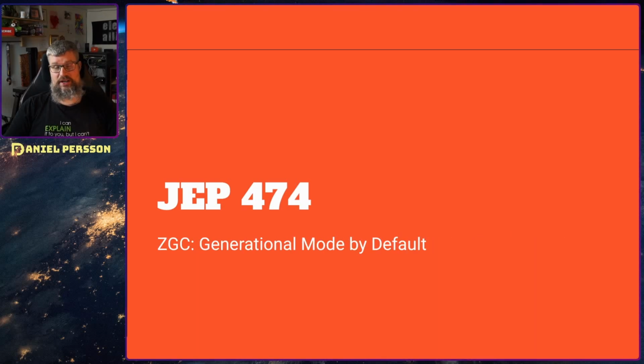Then we have 474. This is the ZGC generational mode by default. So this is just going over to using this particular version of our garbage collector. And it has been in the works for a while. It has been in preview and so on. But now it's done, and it's also default. So later on, I will actually compile Java 23 and see if I get more performance out of it. It should be really interesting to check out.